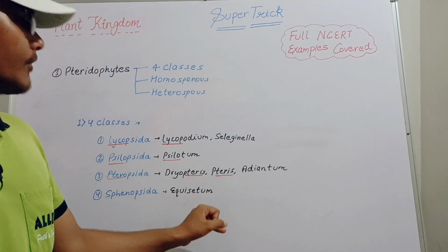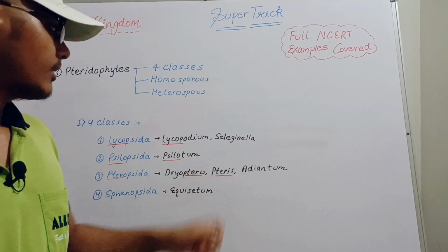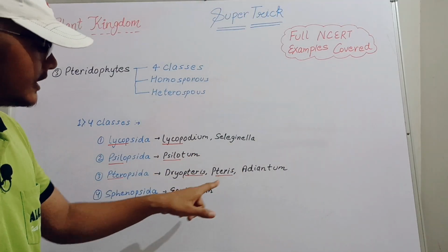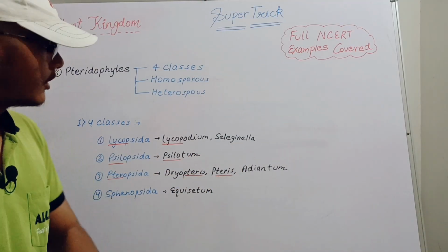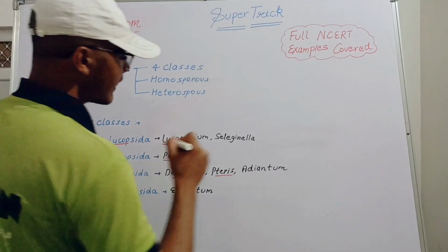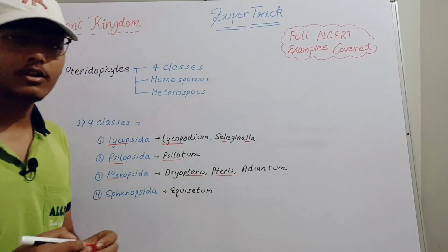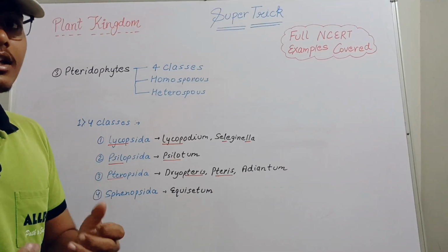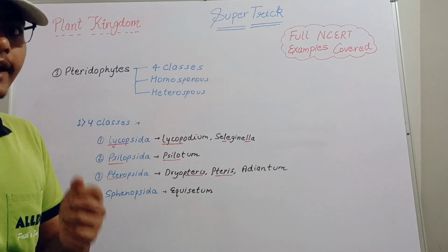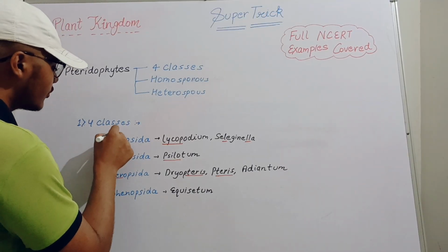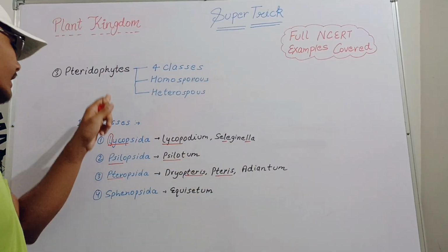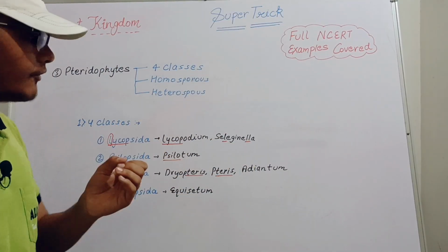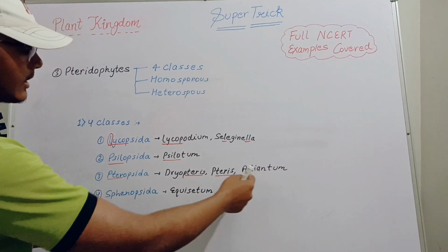Starting with the first one, Selaginella. Here we are all familiar with these 3 terms. Is there an L coming in any of them? No, only Selaginella has the L in its word. Now in the 4 classes, is there any class which consists of the letter L? That is also Lycopsida. So Selaginella will go with Lycopsida because they both have the L, which is the unique trick we can use to differentiate between Adiantum and Equisetum.